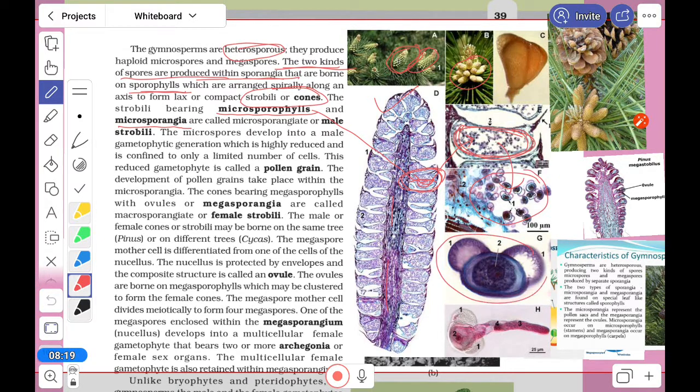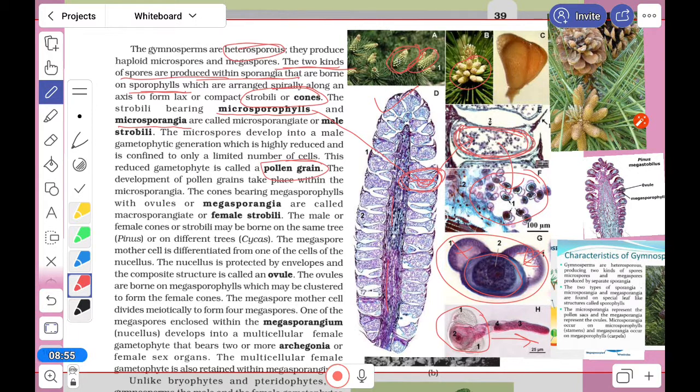Here is one pollen which is winged. See that the wing is there. There are two wings, and this is the pollen grain. Here when pollen will germinate, you can see in the diagram. So I think you can understand that if I make the cross section of the male cone, we get the microsporophyll, and inside that the microsporangia, and microsporangia will form the pollen grain.